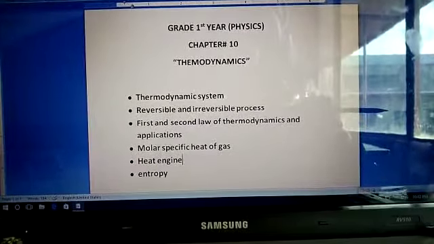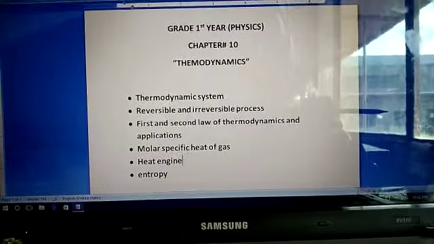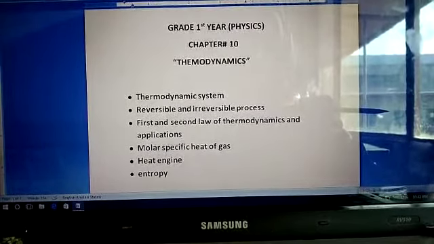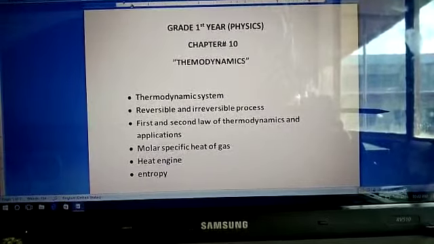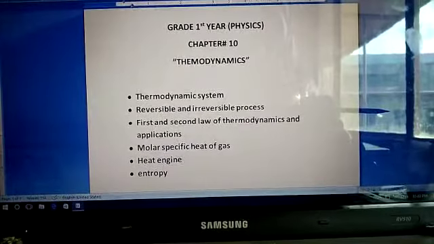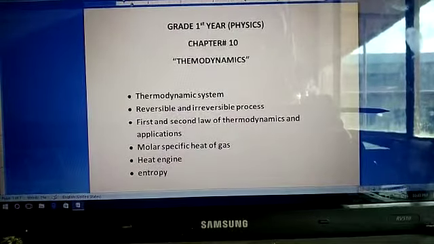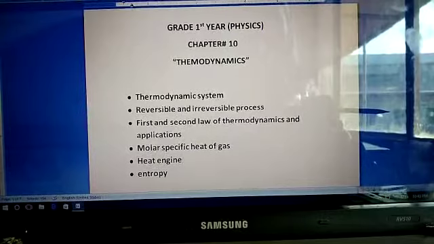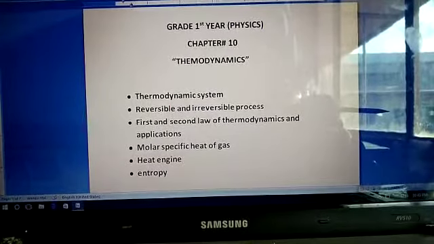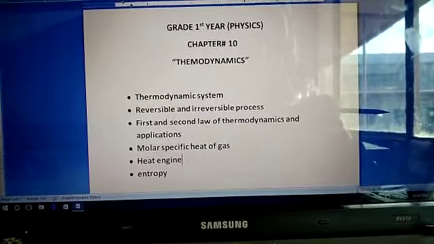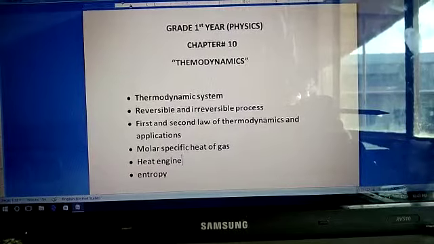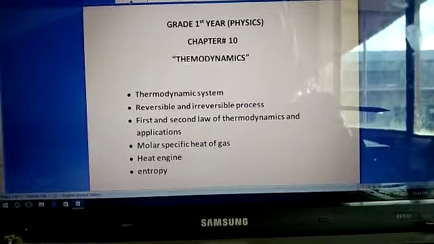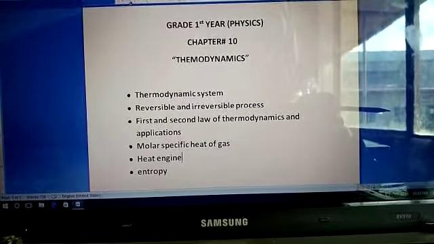Like we discussed what is heat, what is temperature, what is system, surrounding, boundary, and different types of system. These are certain basic terms which you use for the study of these topics in your course. So in this chapter we just discussed what is meant by the different terms which you use in this chapter.